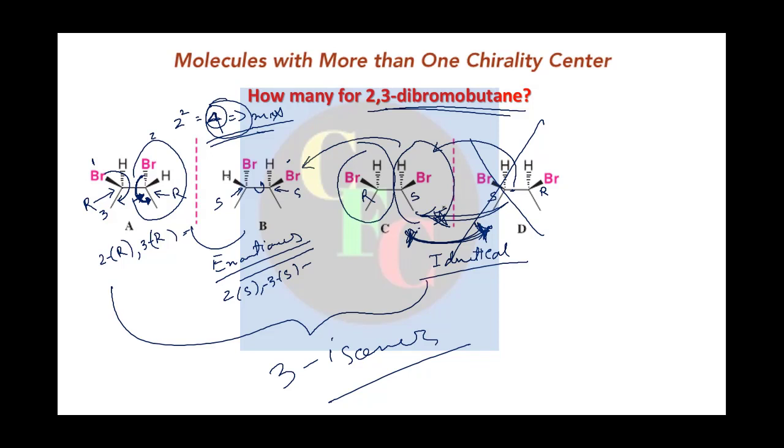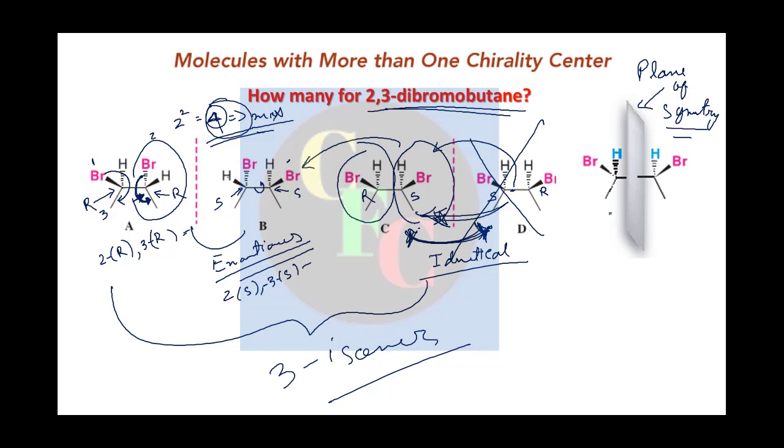So there is only one. And why is it so? Because see, in this case you have a plane of symmetry, right? We have a plane of symmetry here which divides the molecule in such a way that one half is the mirror image of the other, right?